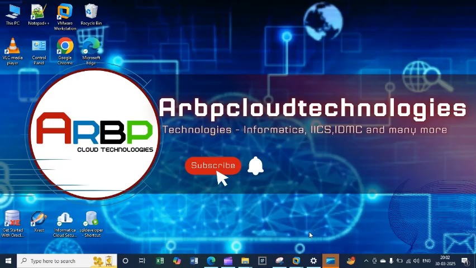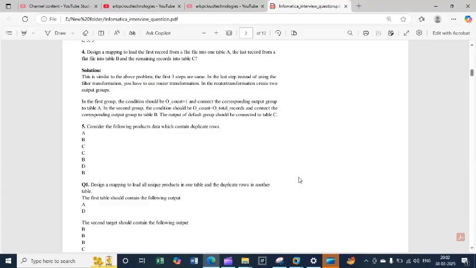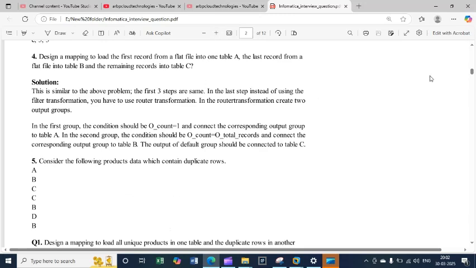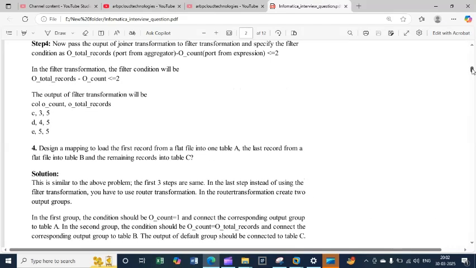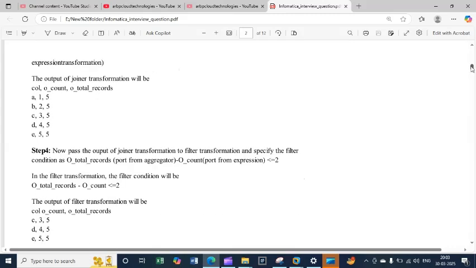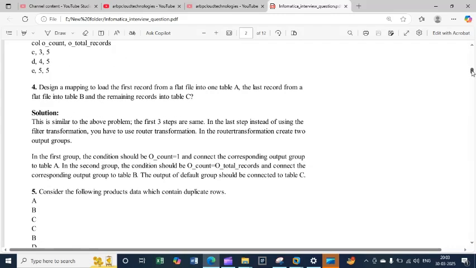So in today's session, I'm going to explain a question. We started a discussion about the series of Informatica interview questions, so that everyone can be aware of what type of questions the industry mostly asks. Experienced people are already aware, but those who have newly started ETL can go through my series, and if they have any doubt, they can comment. I will try to explain again in the next session.